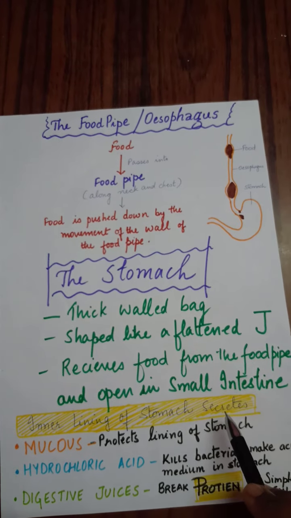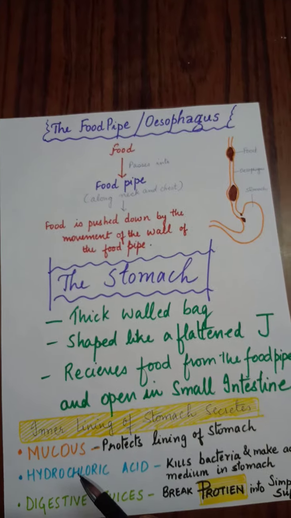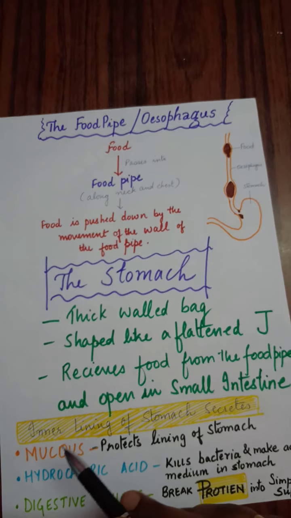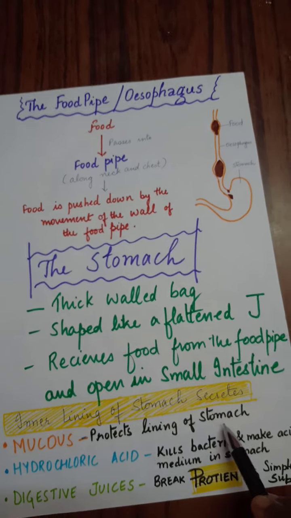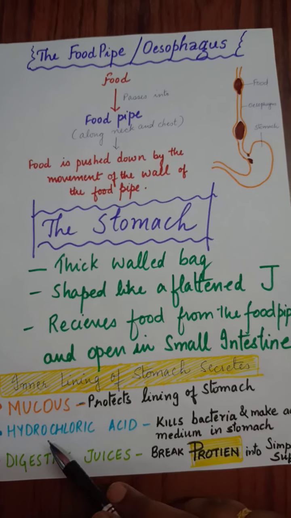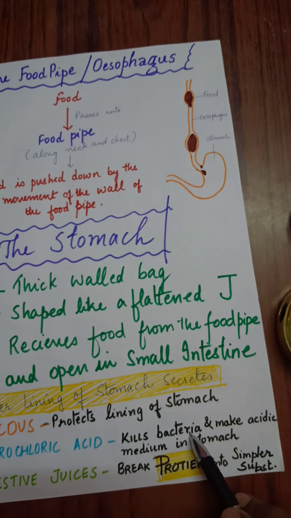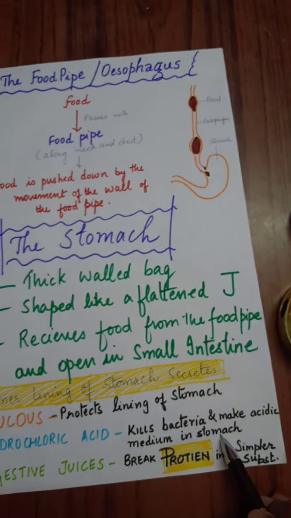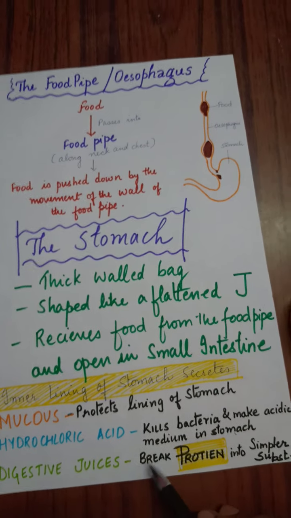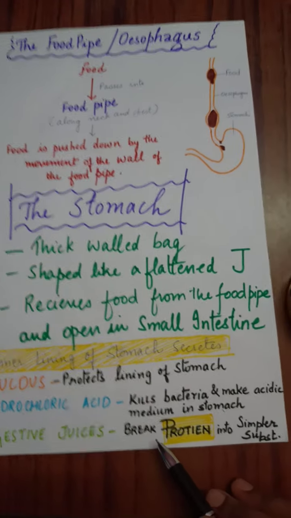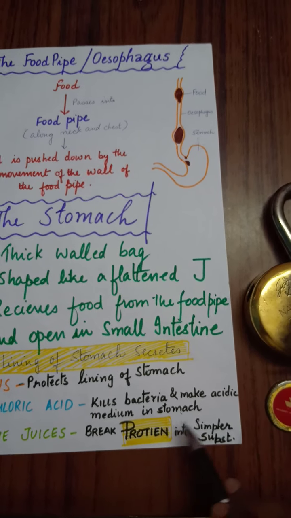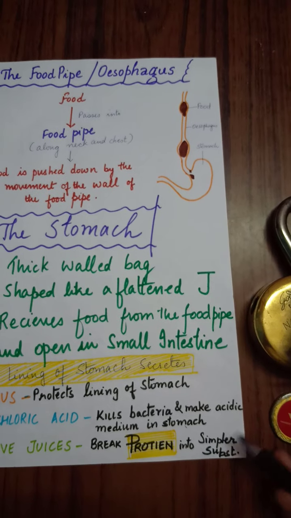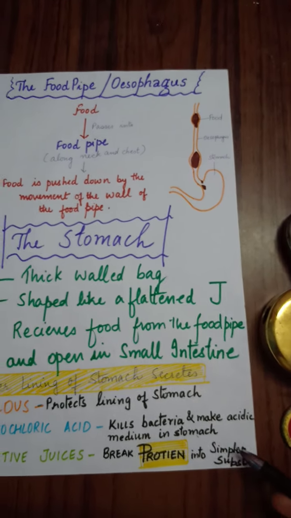The inner lining of the stomach secretes mucus, hydrochloric acid, which we call HCl, and the third one is digestive juices. Mucus protects the inner lining of the stomach. Hydrochloric acid kills the bacteria if present in the stomach and makes the medium acidic. The third one is the digestive juices. Here in the stomach, digestion of proteins takes place into simpler substances, which we call amino acids. Yes, protein is further broken down into amino acids.